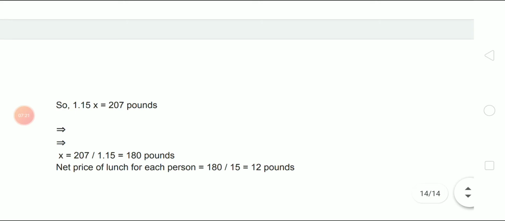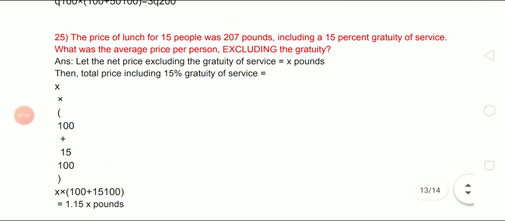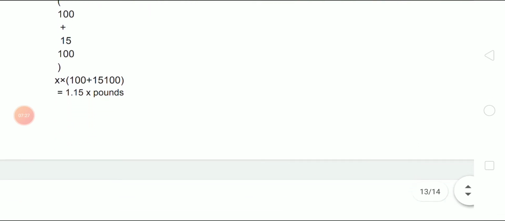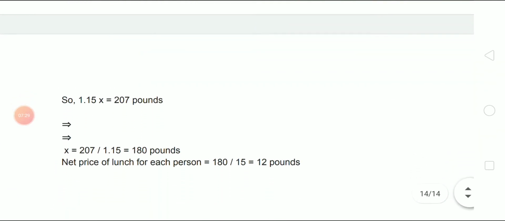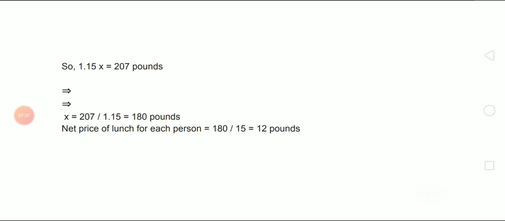The net price of lunch for each person is 180 by 15. Why are we taking 15? There were 15 people, so 180 by 15 equals 12 pounds. The answer will be 12 pounds. The question is a little bit confusing, but if you understand the question properly, then you will get the solution very easily.